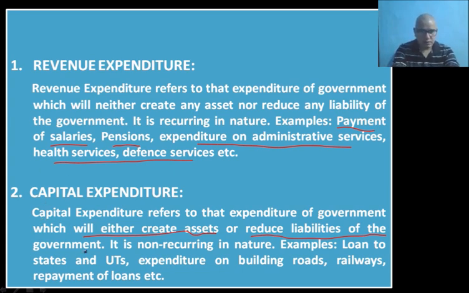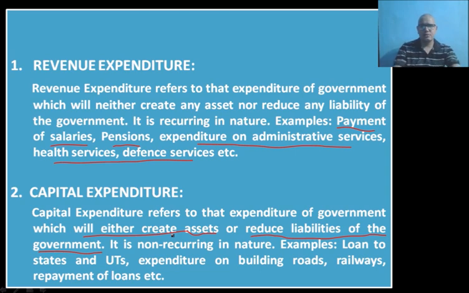So there are two things. The expenditure which will either create an asset, or on the other hand, if a particular expenditure of the government is going to reduce the liability of the government, then it is treated as capital expenditure.